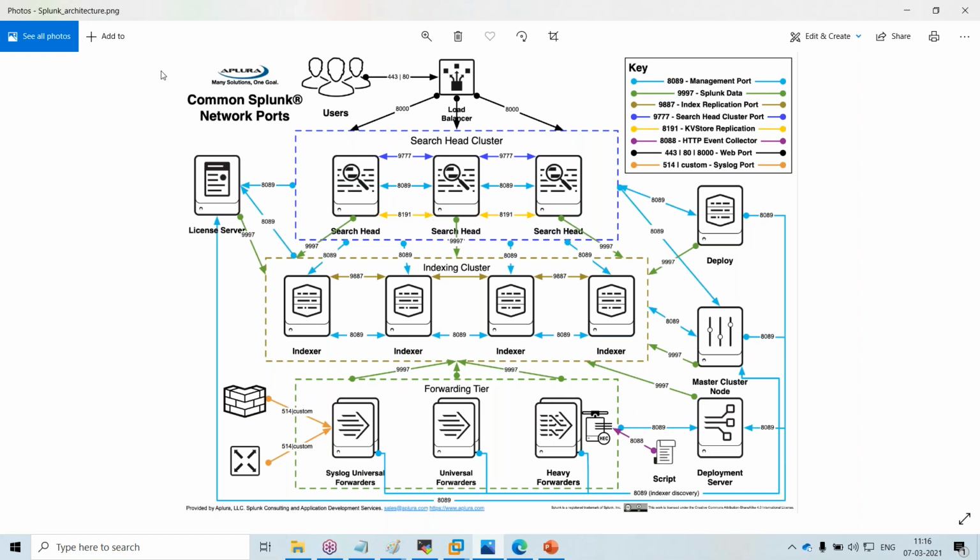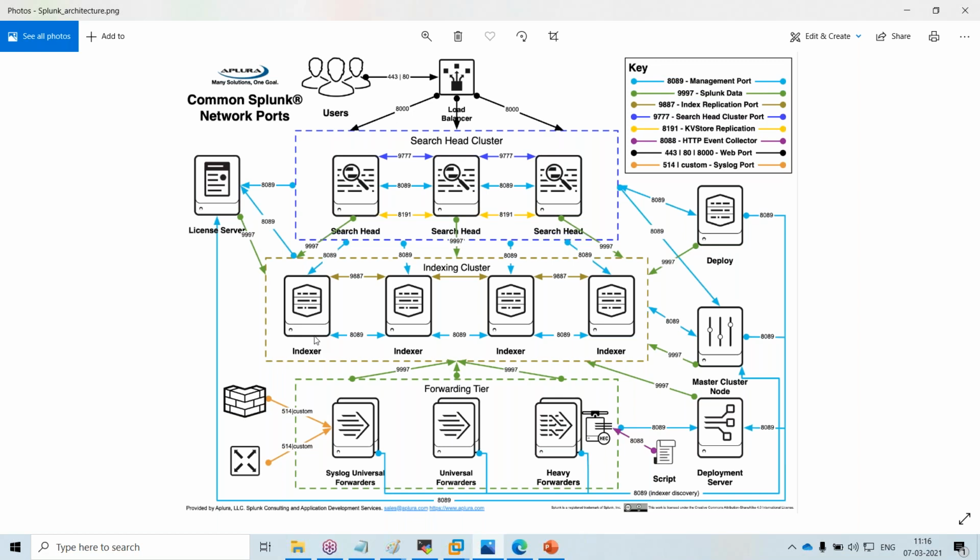This infrastructure itself will have some 10 or 20 machines. It will vary. Some will have indexers only, 50 machines, 30 machines. Then you need one person to explicitly maintain this Splunk infrastructure. That's why they need a Splunk admin.